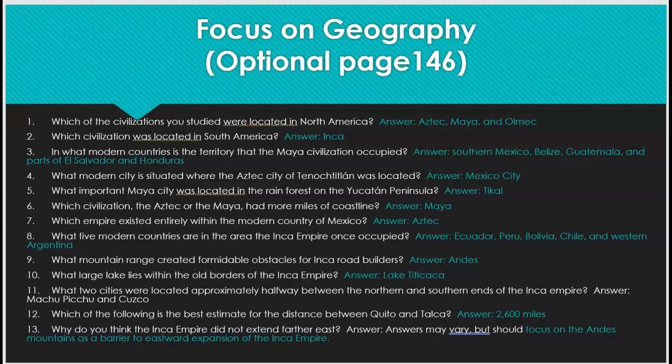And then this is the focus on geography. It's an optional lesson, although it will help to bring together your understanding of this lesson. You can go to page 146. You can look at the questions, and if you need some help, the answers are all listed here.